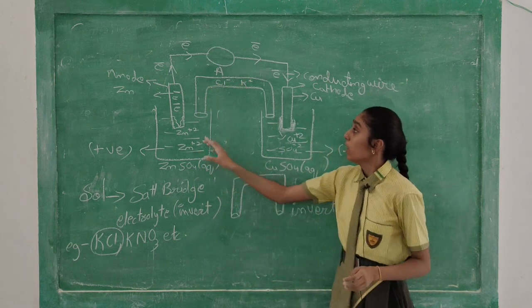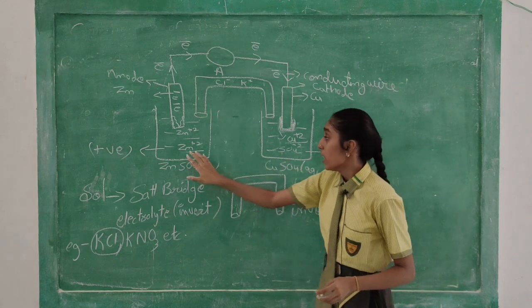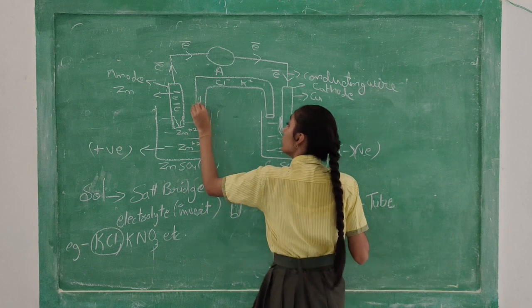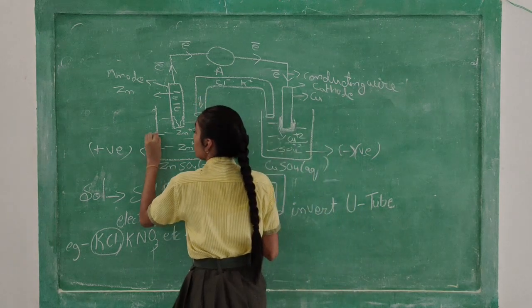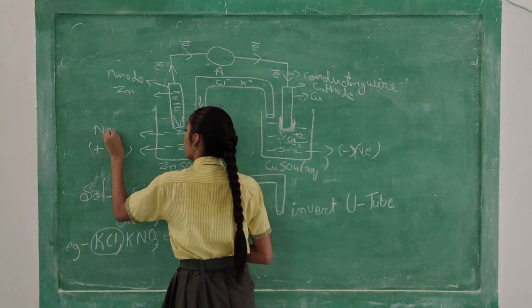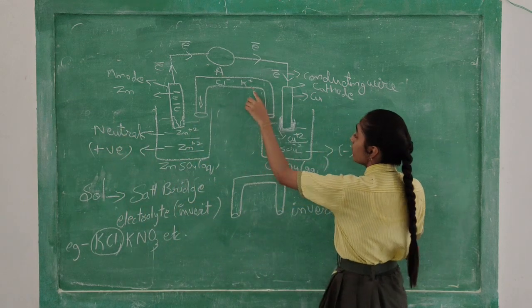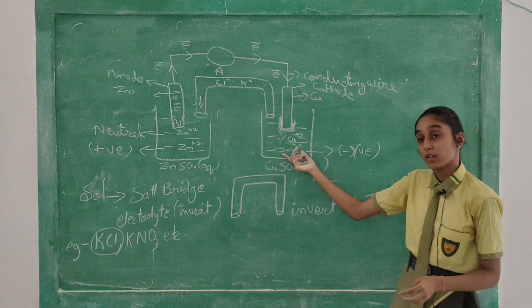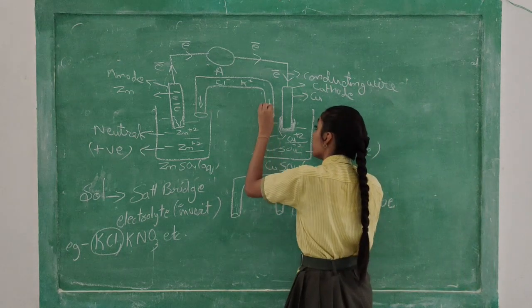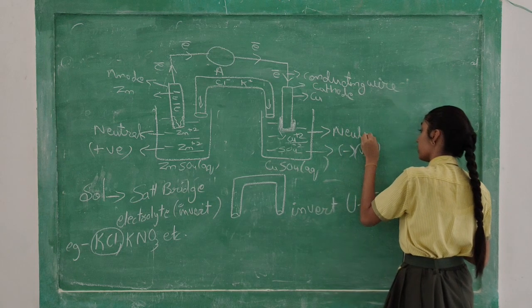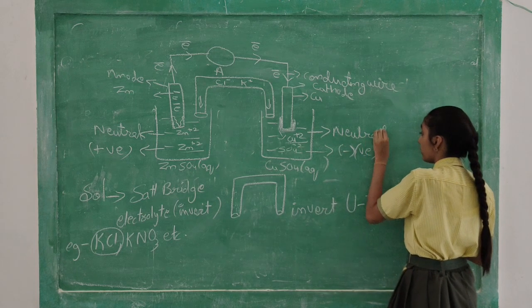Now what will happen when Cl has negative charge and Zn plus 2 has positive charge? When Cl will move in the solution, it will make the solution neutral. And K has positive charge and the solution is negative because of SO4, so it will also make the solution neutral.